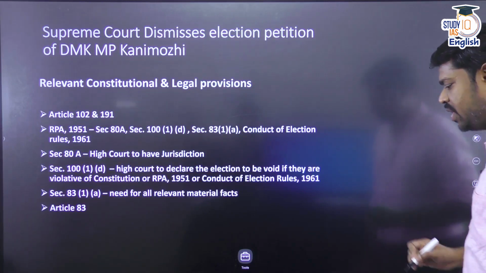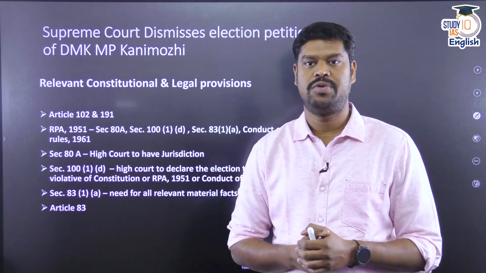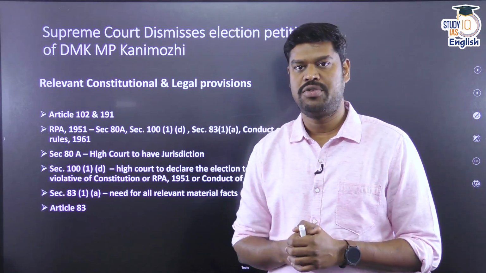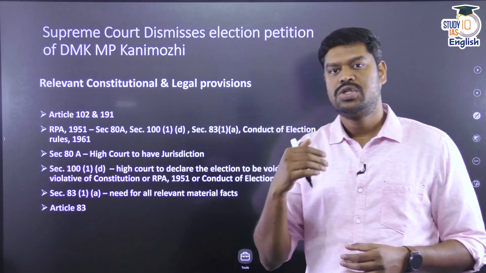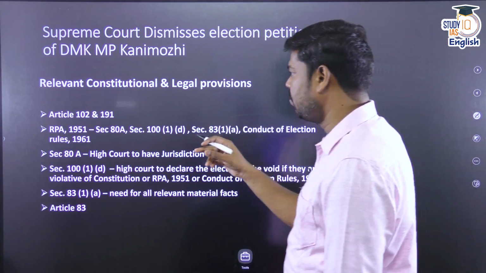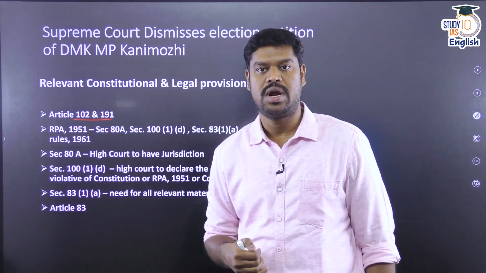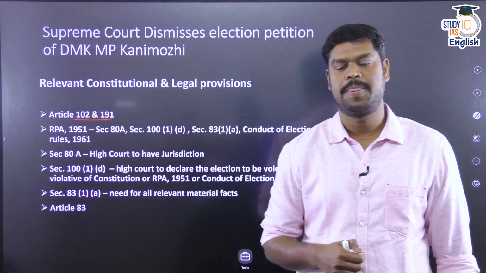But how this particular news is related to some of the legal and constitutional provisions is again very important for the examination. So what are the legal and constitutional provisions? If you look into the constitutional provisions, the first thing that should come to your mind is Article 102 and Article 191 of the Constitution.